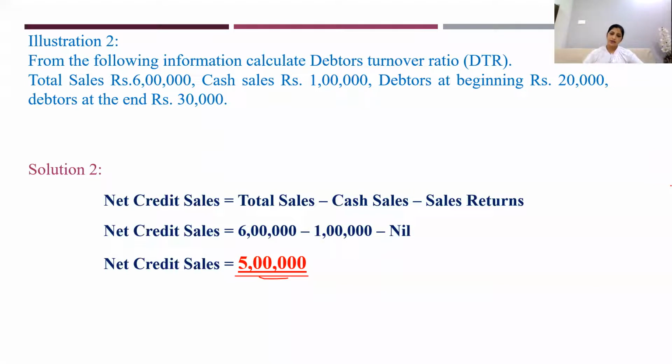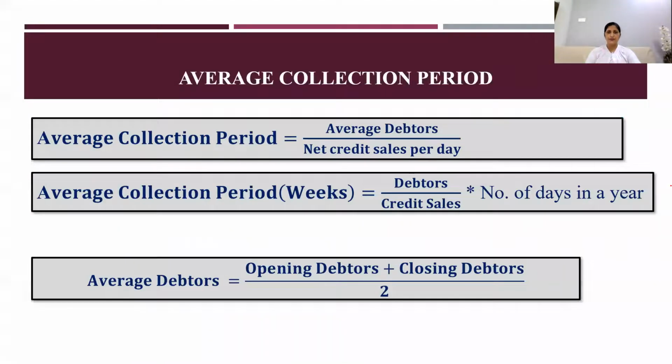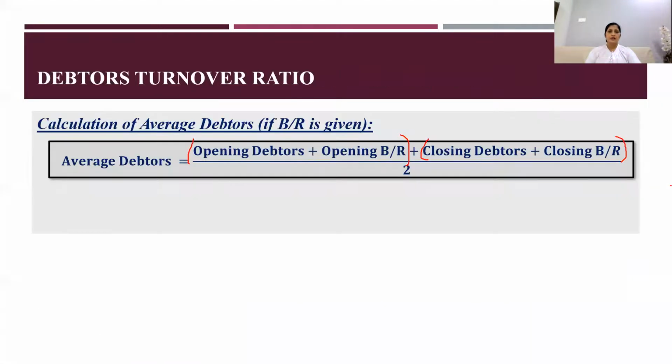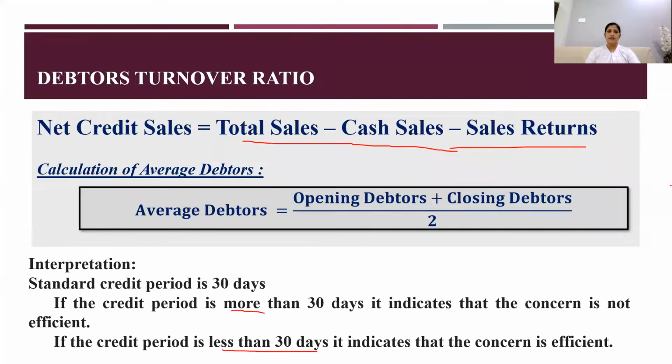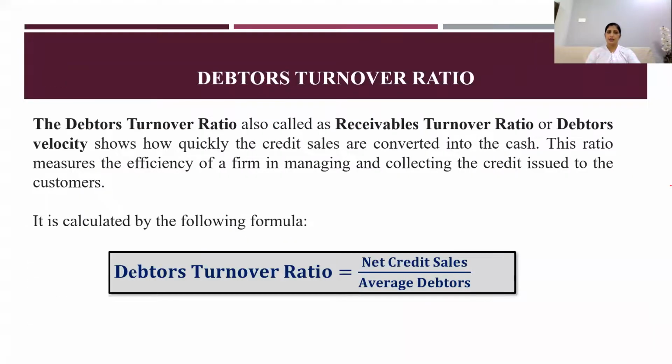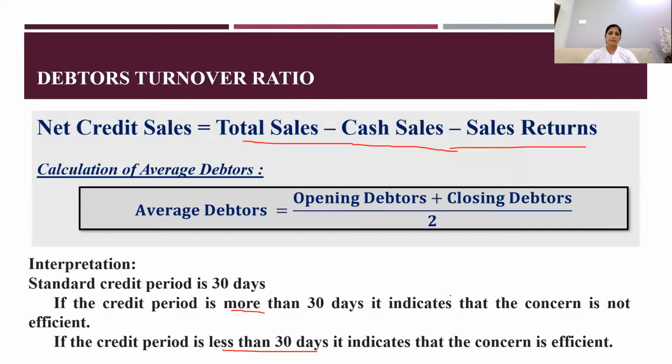Understood this? So in this part, we have studied debtors turnover ratio. Debtors turnover ratio is the capacity of the concern to collect the dues that are with the debtors. So we have this formula: debtors turnover ratio is equal to net credit sales divided by average debtors.